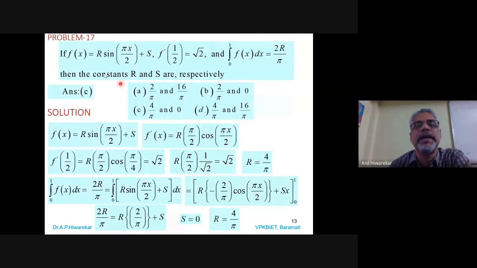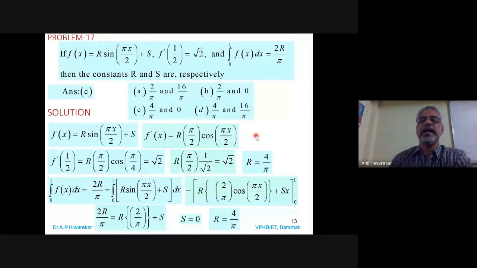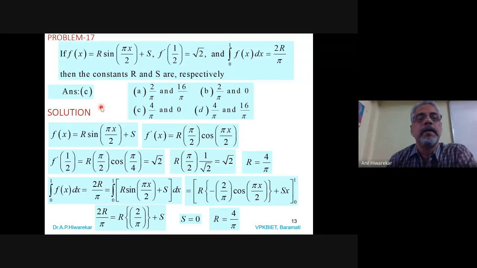Though it looks to be difficult, meaning lengthy, it is not so. It may require 1 or 2, 3 minutes, but definitely there is no difficulty while dealing with this problem. Okay, I think I will go to the next problem. All of you note down this.